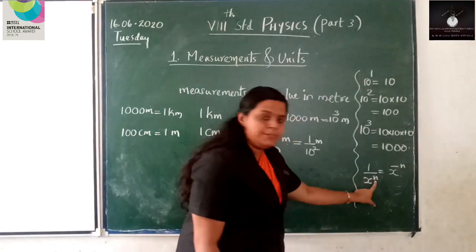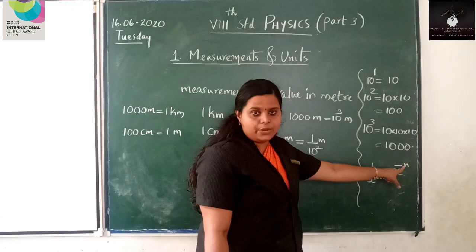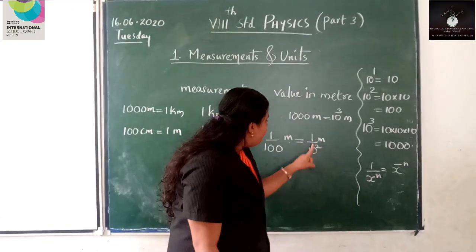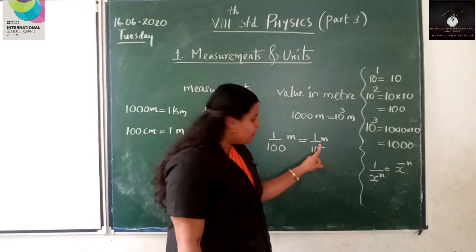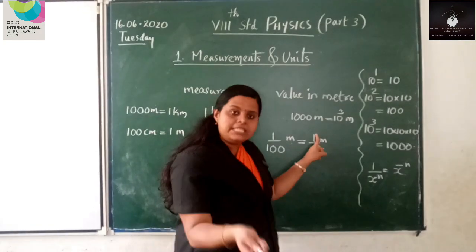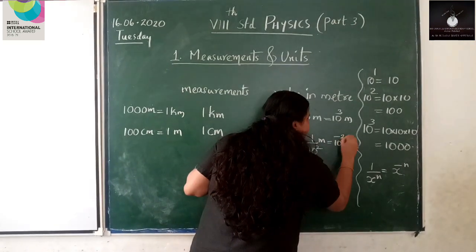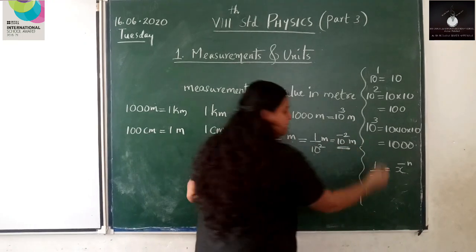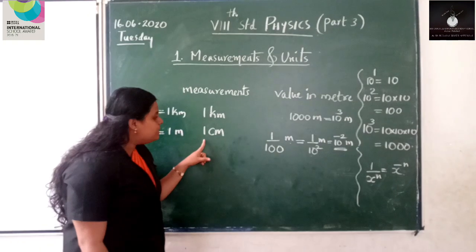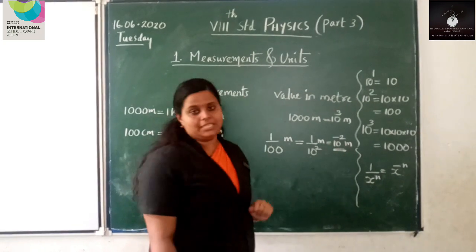Here n is positive, and when it goes to the numerator, it becomes negative. Like that, what about 1 by 10 raised to 2? Here 2 is positive, and when it goes to the numerator, its value becomes negative. That is 10 raised to minus 2 meter. So 1 centimeter is equal to 10 raised to minus 2 meter.